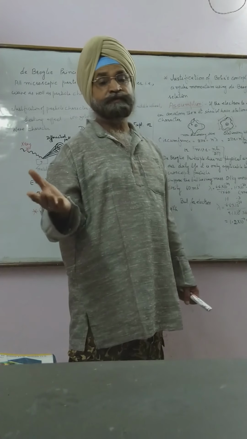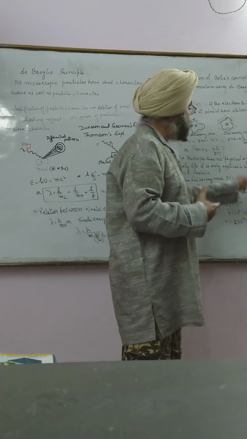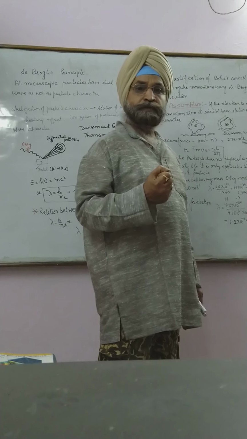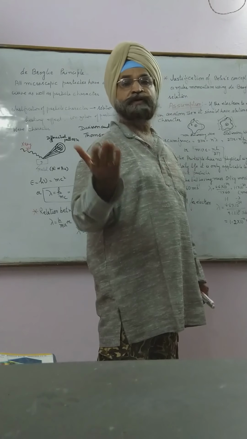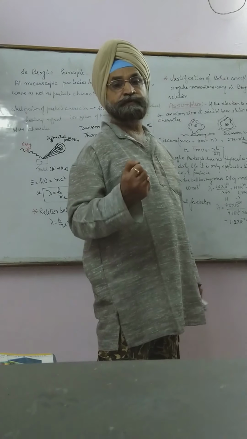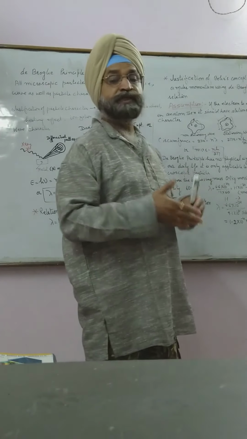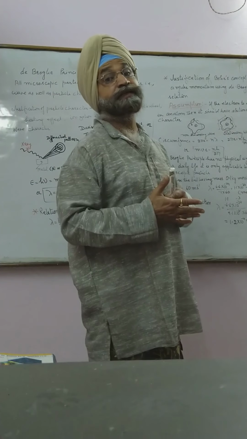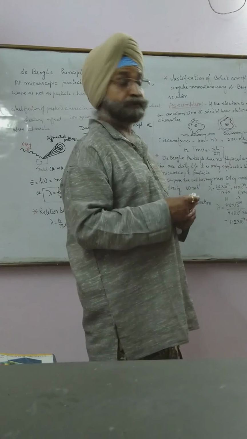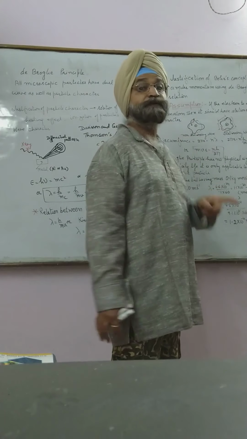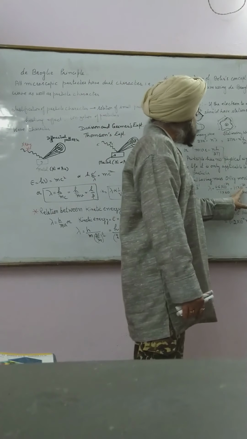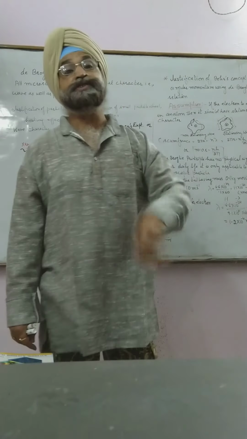No sensitive apparatus can find out this value. Bond length is of the order of 10 to the minus 10 meter. A sensitive laboratory can measure a length of 10 to the minus 15 meters. But this is 10 to the minus 34, and no sensitive apparatus is available.